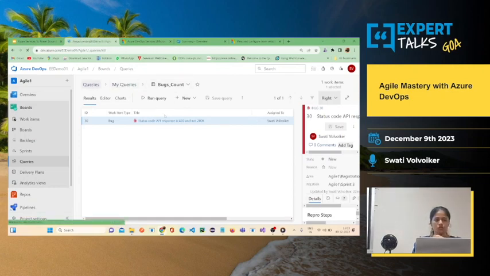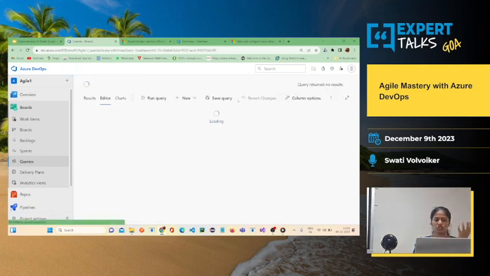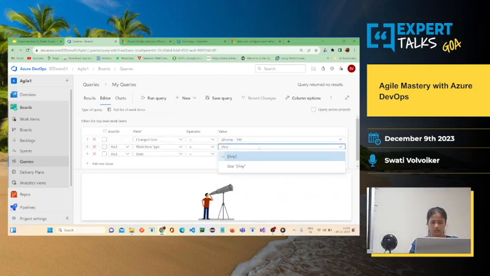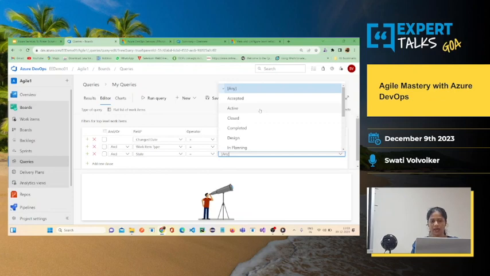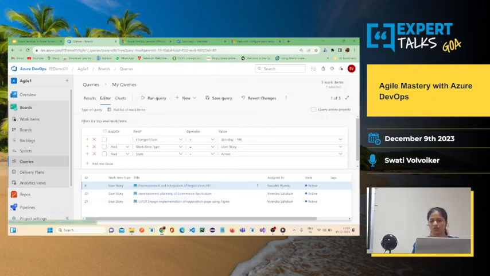You can also create your own queries in order to check how many user stories there are, what the status of the user stories is, or who created the user stories. Okay. So if I just filter out user stories here, and let the state be active, and I can just run it. And here all these three are the active user stories, so that is the data you can get from the queries.